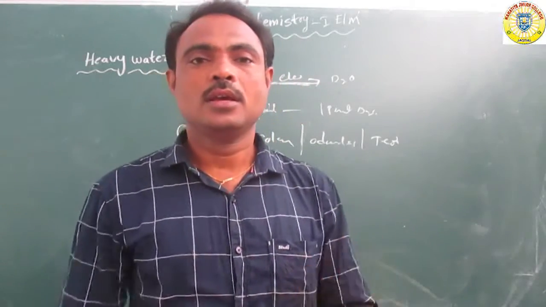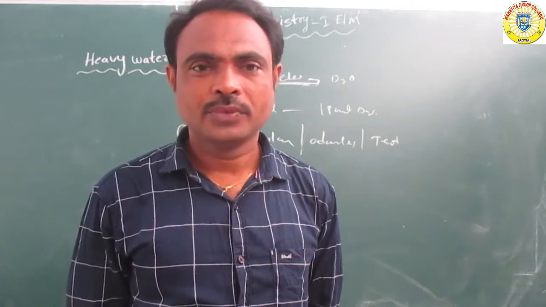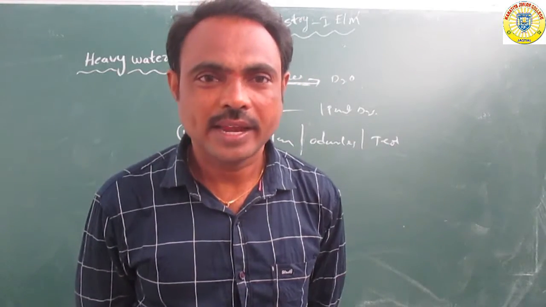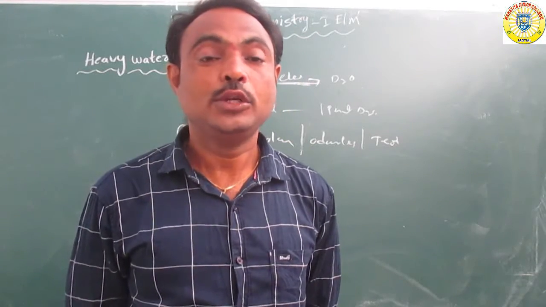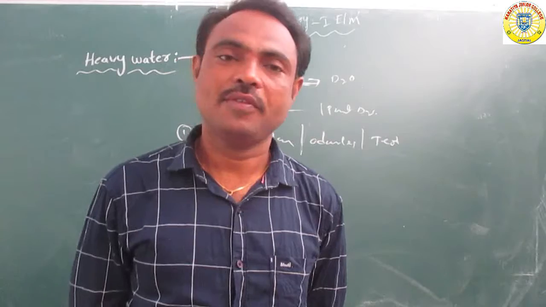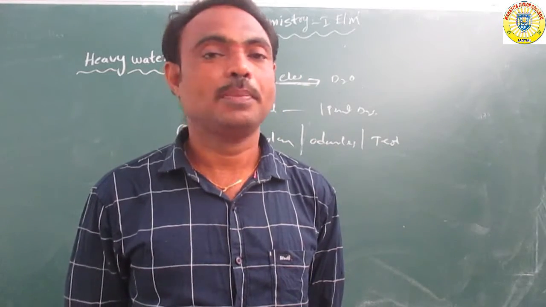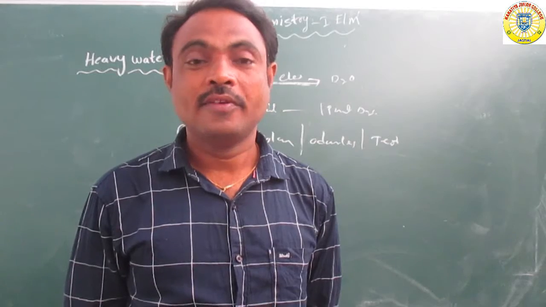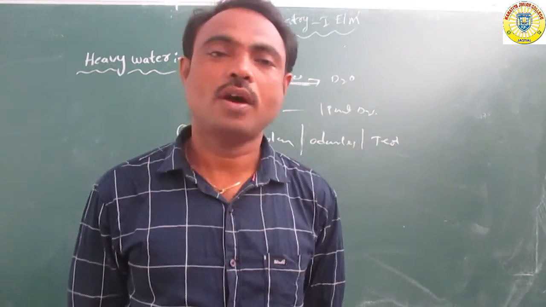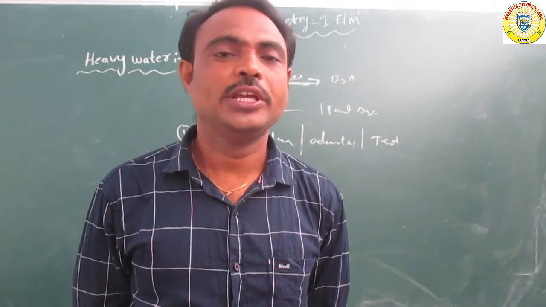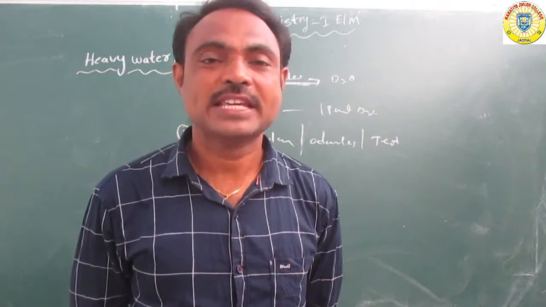Listen. Heavy water, deuterium oxide, D2O, is the formula of heavy water. How is it prepared? When electricity is passed through water, it forms deuterium oxide or heavy water. What are the physical properties?